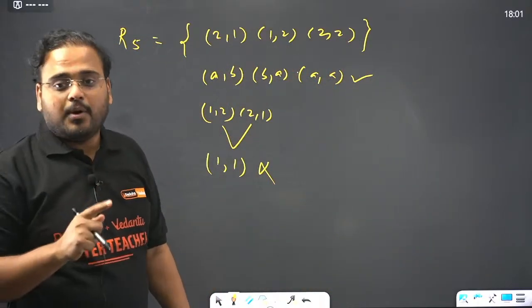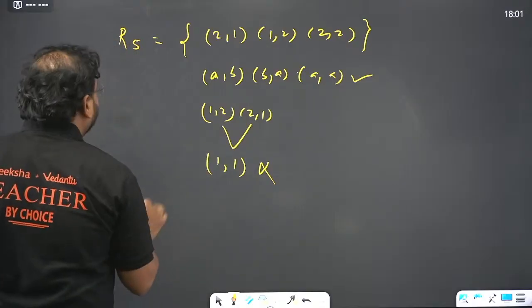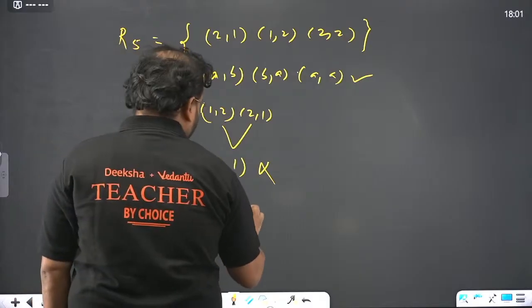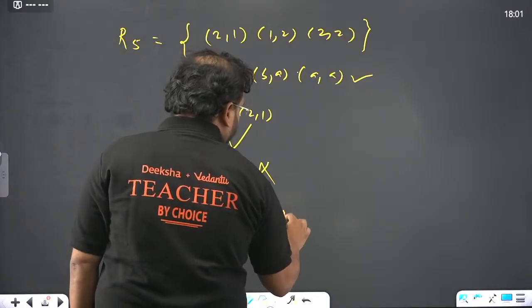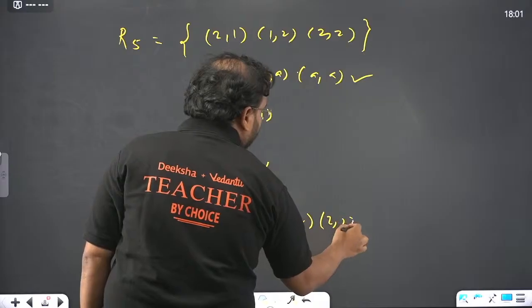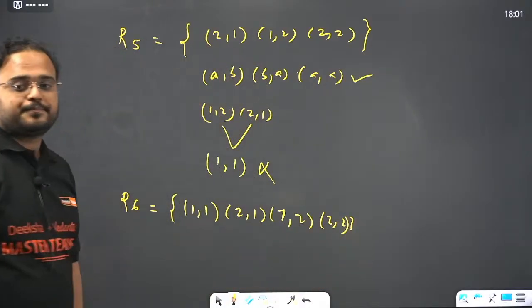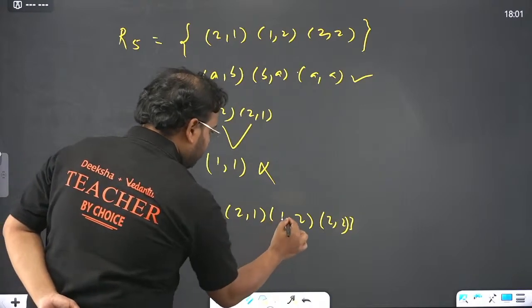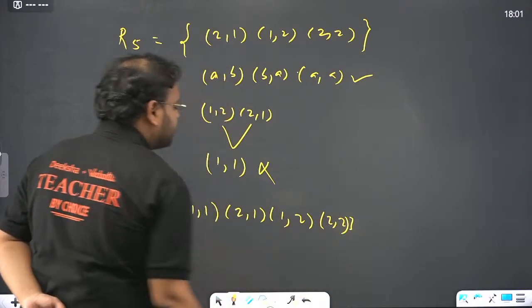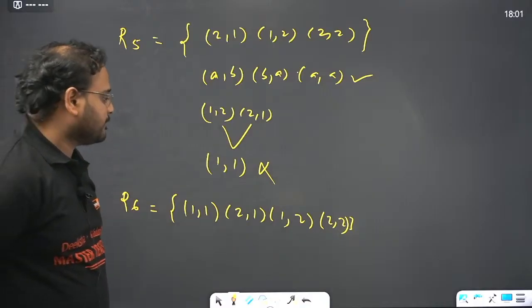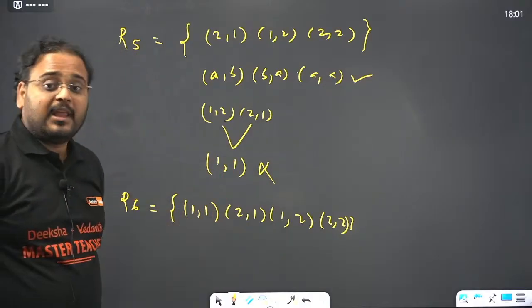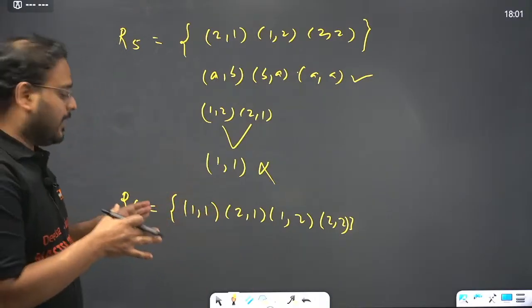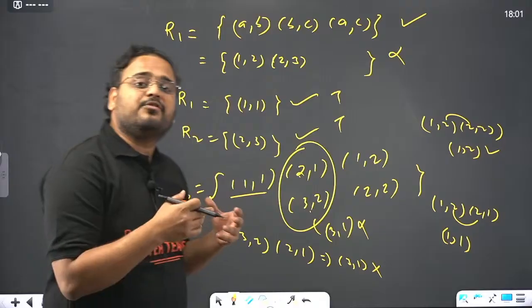Is it clear now? But if I write another relation R6, check now. If I write here (1,1), (2,1), (1,2) and (2,2). What about this one then? Tell me. If (1,1) is present, now it will be transitive. Getting it? So this is the tricky part, and students make mistakes, because in the question they'll ask for reflexive relations.